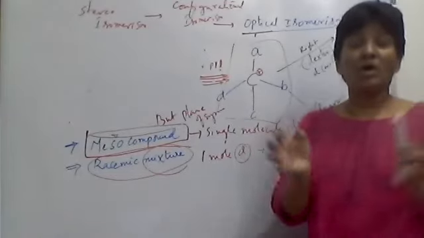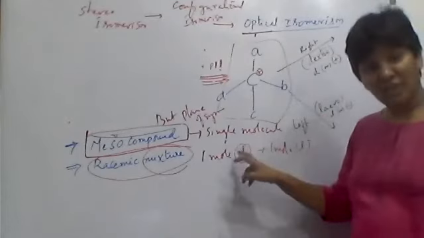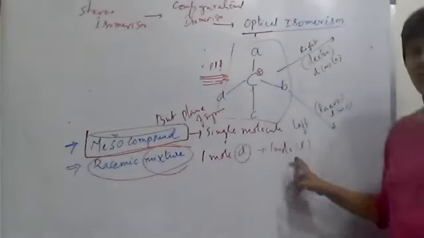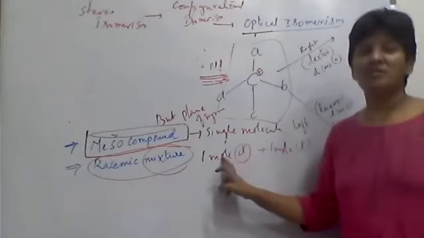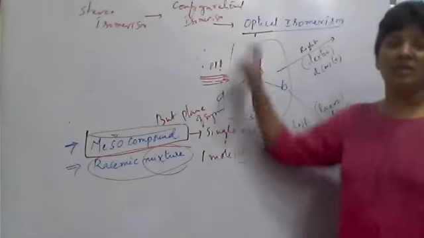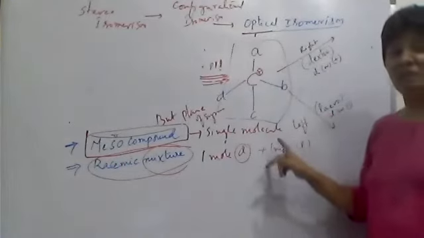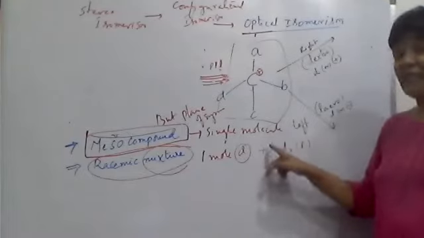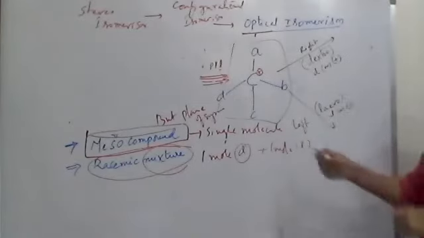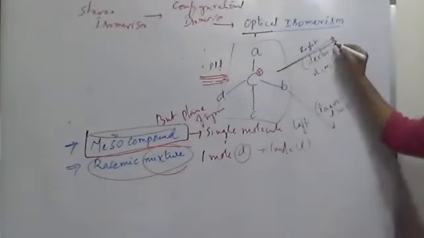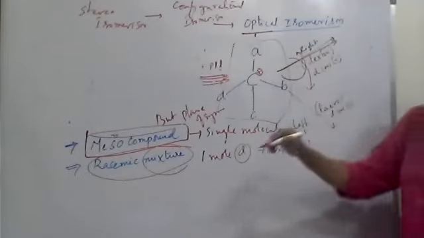If you put these two together, what happens? Since they are in equal proportion, the 1 mole of dextro rotates the light to the right side, then immediately the other 1 mole, which is levo, rotates the light to the left side. By the same angle that the dextro isomer rotates the light to the right, levo will rotate the light to the left.